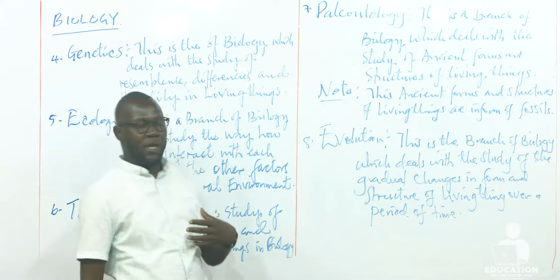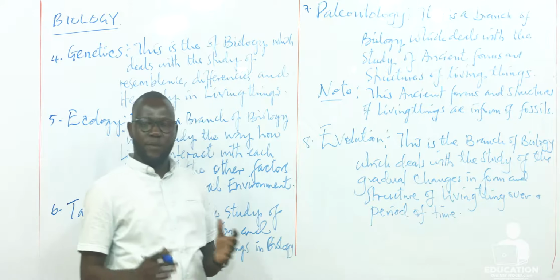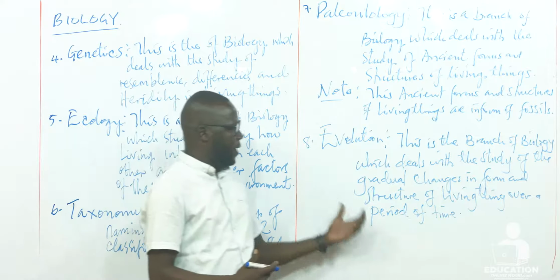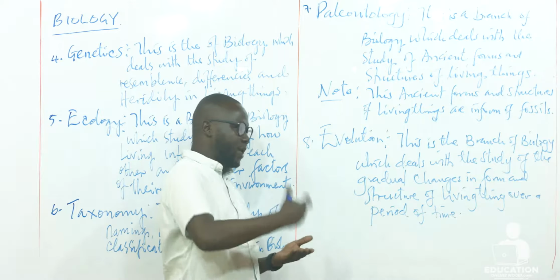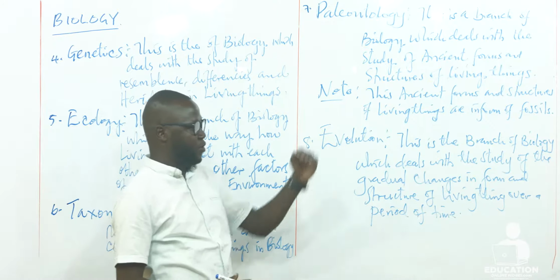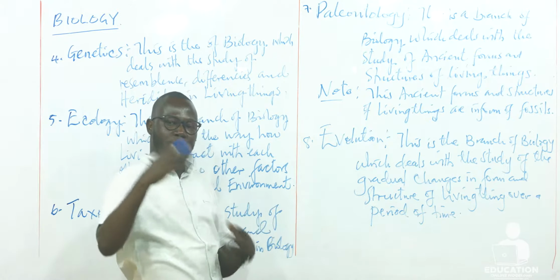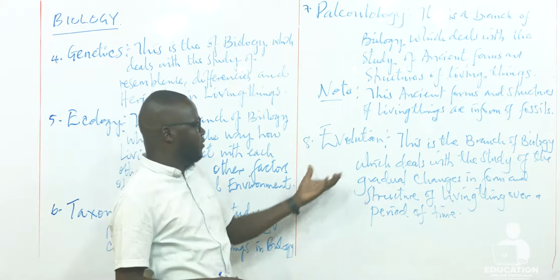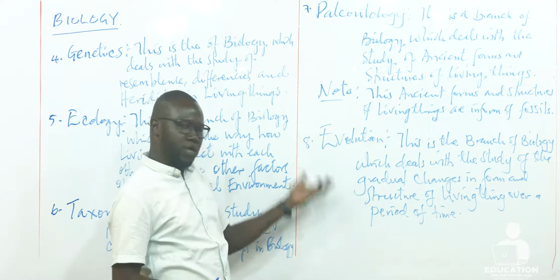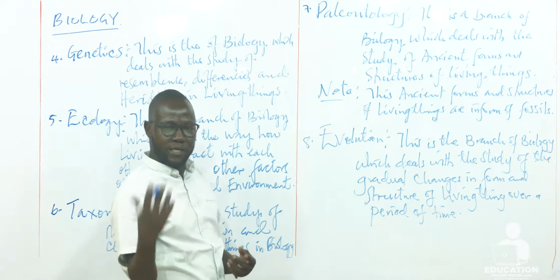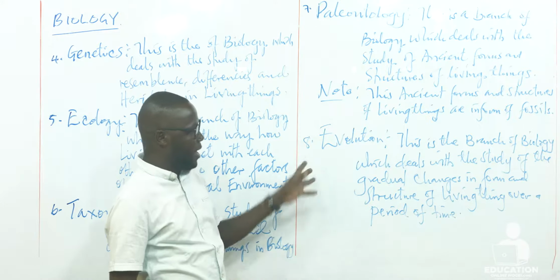Always in life, there are changes that happen in living things, and these changes happen gradually. When we say gradually, that takes place slowly and over a long period of time, leading to different structures or even shapes developing in the living things. Some of these changes are due to the conditions of environments, or some of them are genetic, as a result of certain processes like mutation, among others.